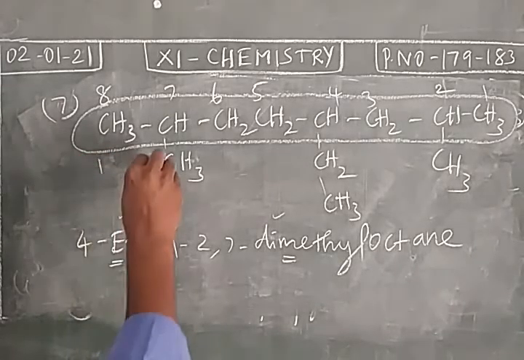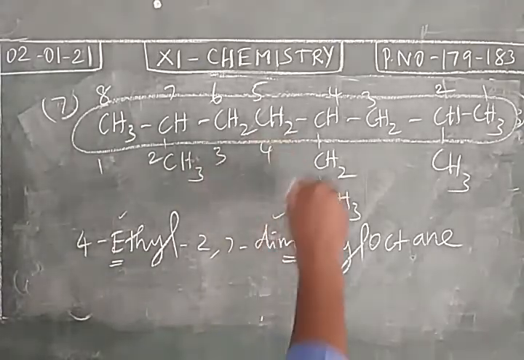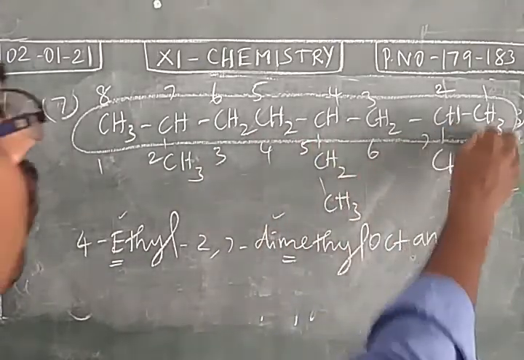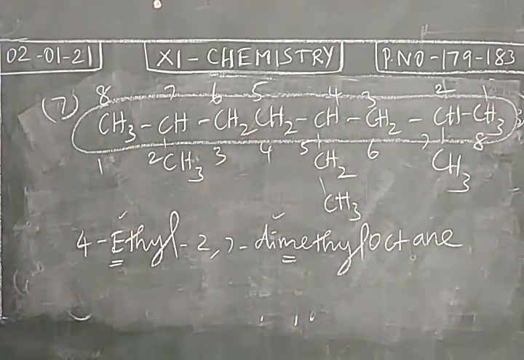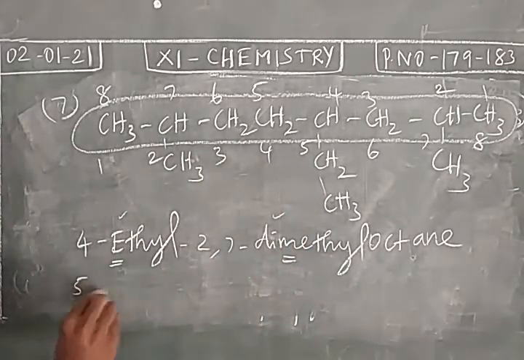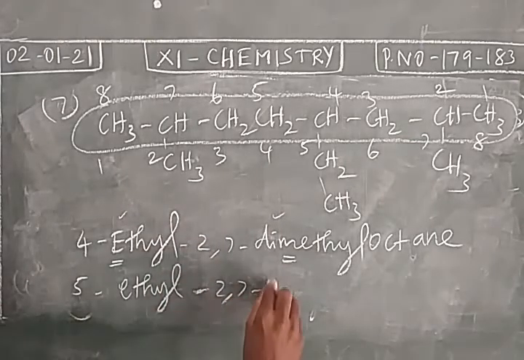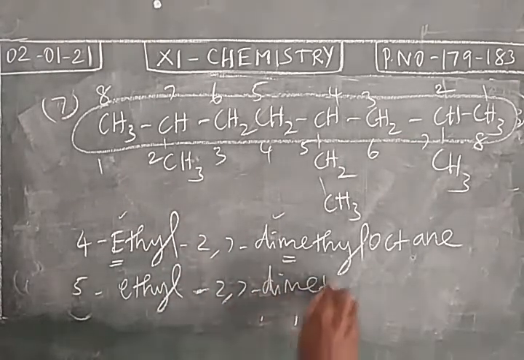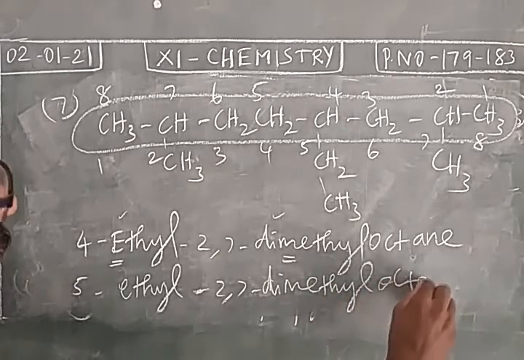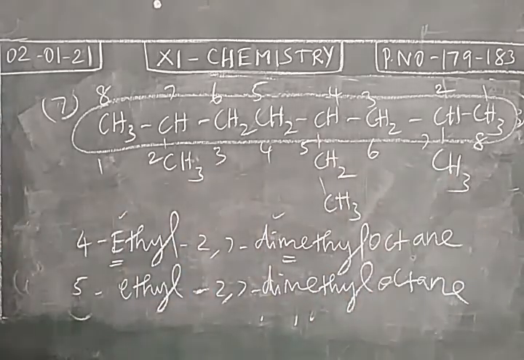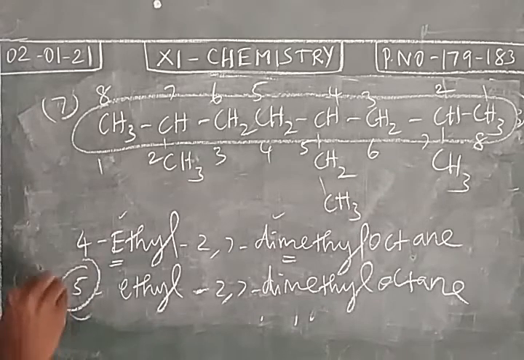If you give number from left to right, the name will be a wrong name. Because at fifth position, ethyl. 2 and 7, methyl will be there. When you give number from left to right, the ethyl will be in the fifth position, so this is the wrong name.